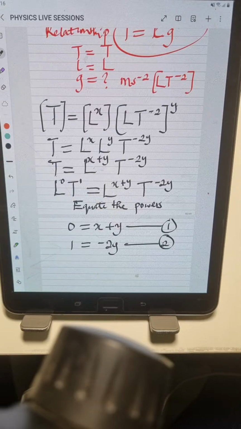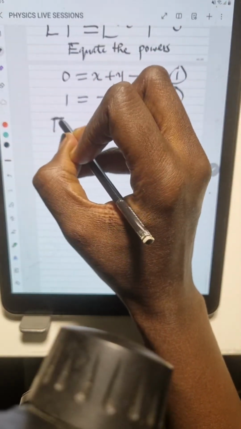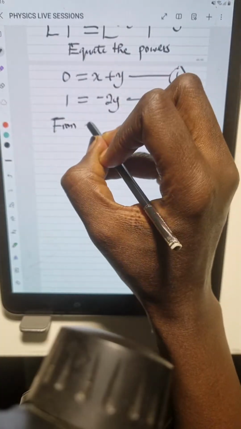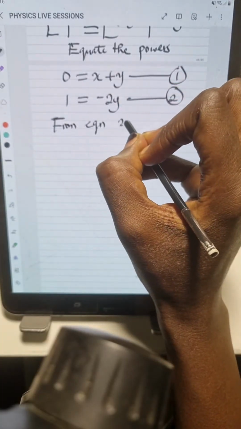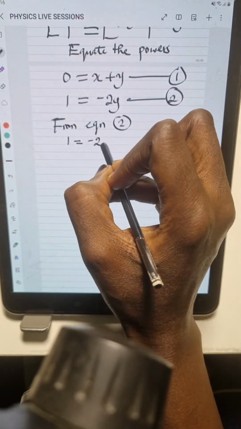So now we have gotten our equation 1 and also we've gotten equation 2, right? So that means at this point now, we can get our values for x and y. It's easier for us to get the value of y from equation 2. So from equation 2, we have 1 is equal to minus 2y.